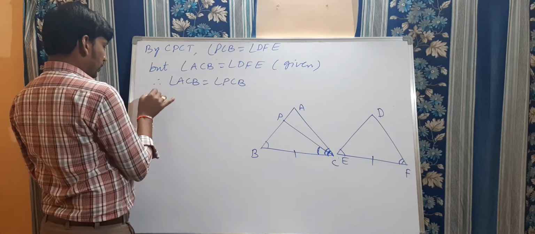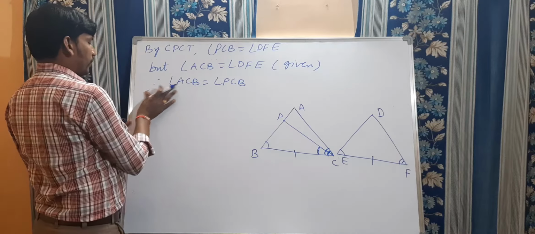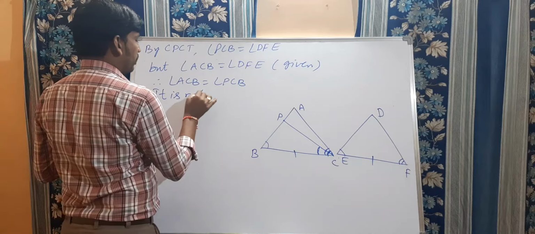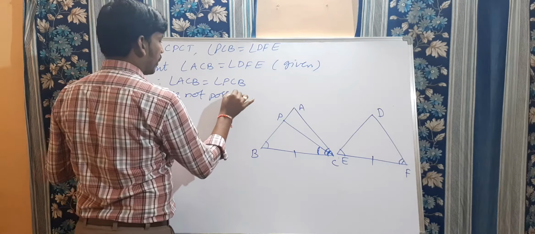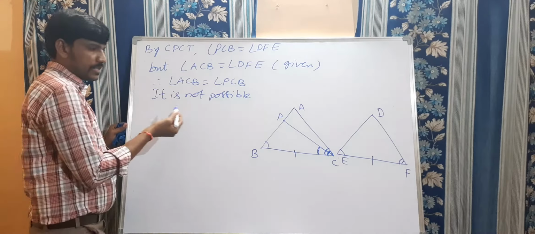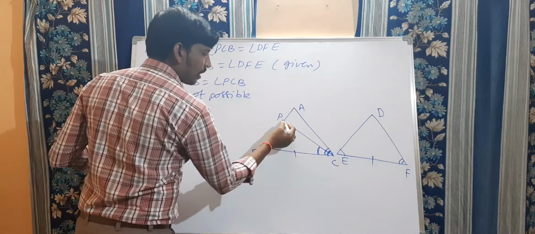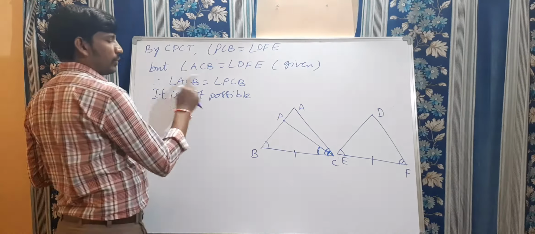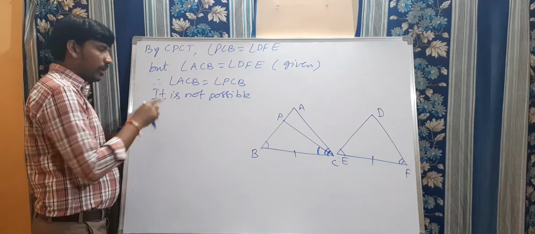So it is not possible. Clear? So if it is not possible, this is wrong because angle ACB is not equal to angle PCB. That is the condition. But we proved that both are equal. Is it possible? It is not possible.